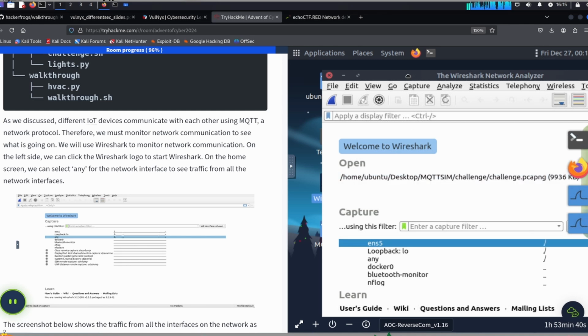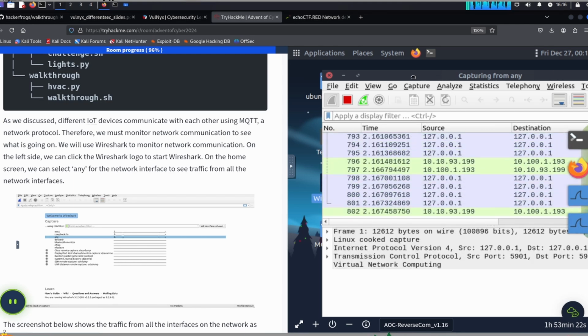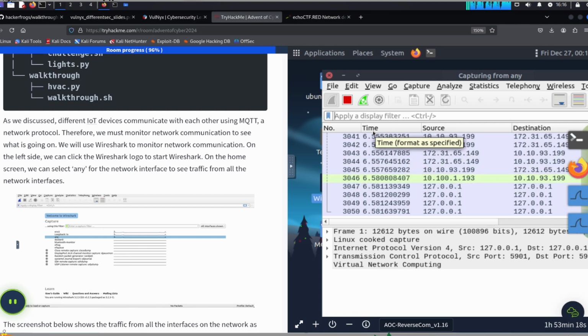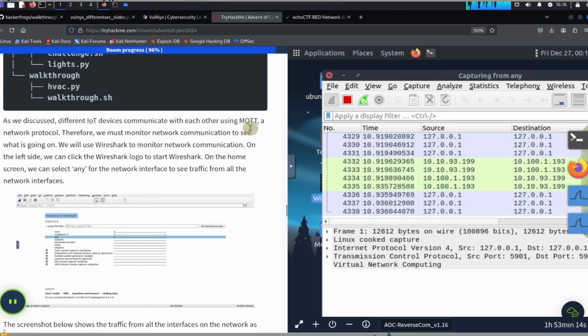And what we want to do here is start up the traffic listener. So we're going to select any from the capture over here. Just double-click on any over here. And we're going to see a bunch of network traffic. What we want to do is limit this to only the MQTT traffic because that's the protocol we're looking at.